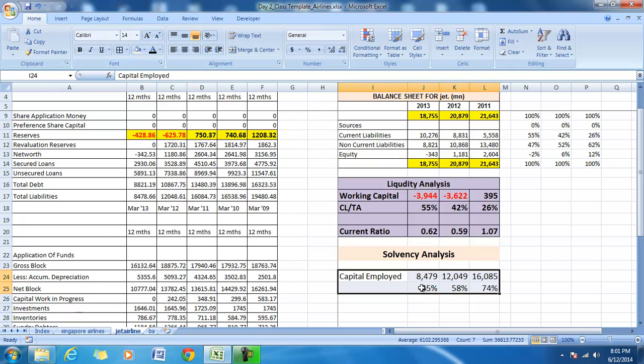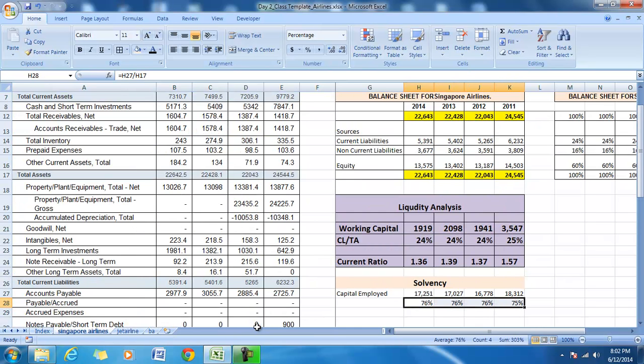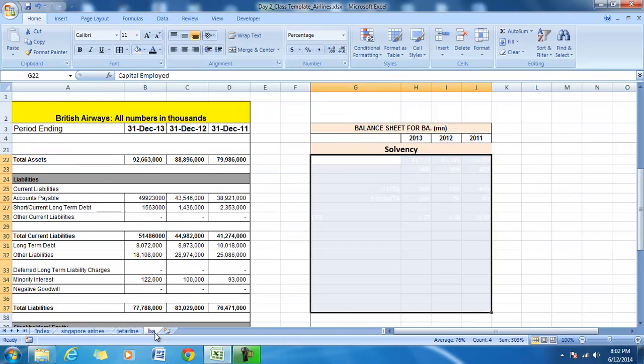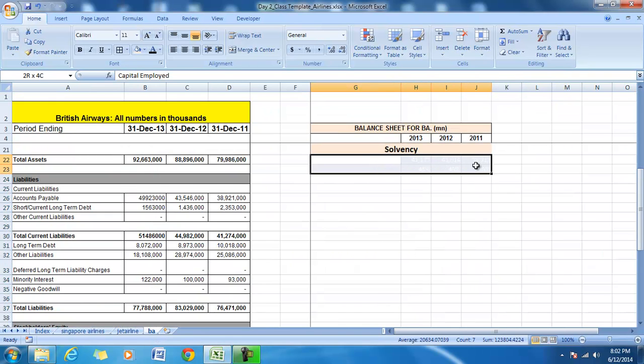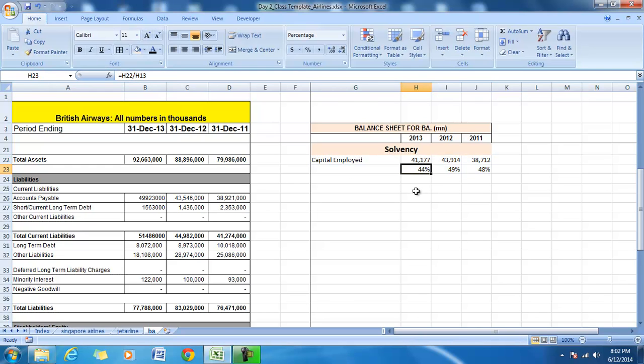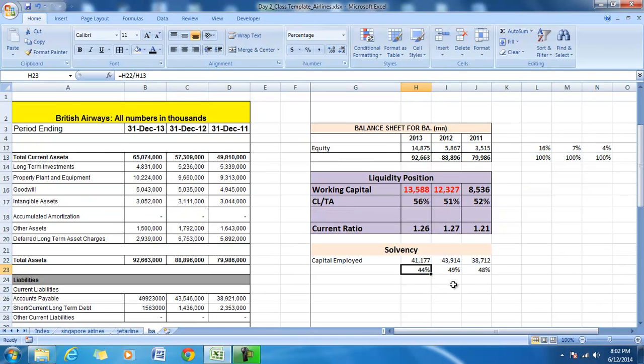So Jet Airways financing by the long-term sources has come down from 74 to 45, whereas in case of Singapore Airlines it has increased and has maintained above 75%. In case of British Airways, also the capital employed contributed around 44% in 2013, 49% in 2012 and 48% in 2011.